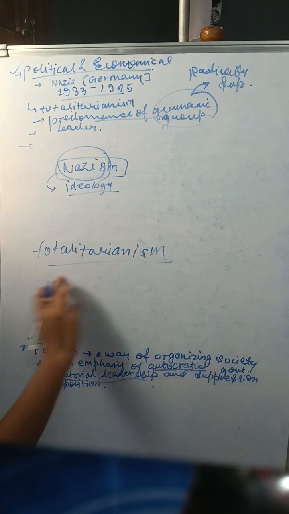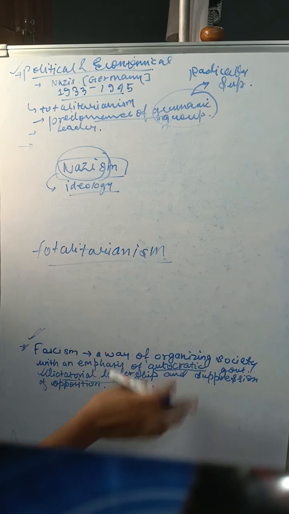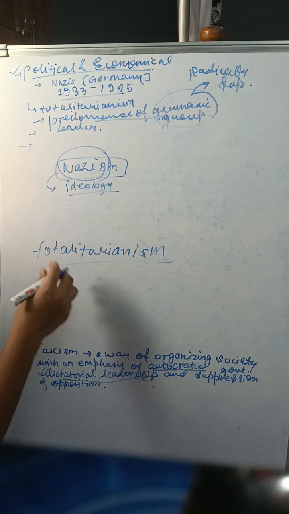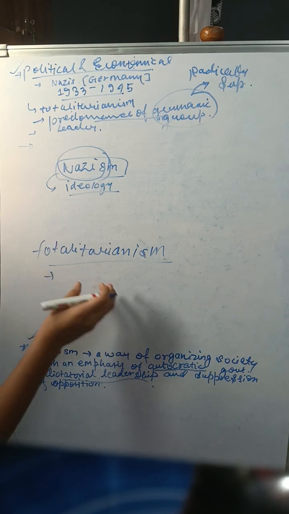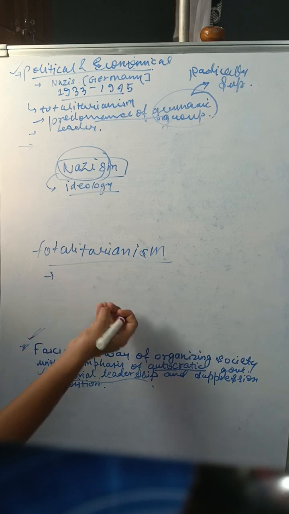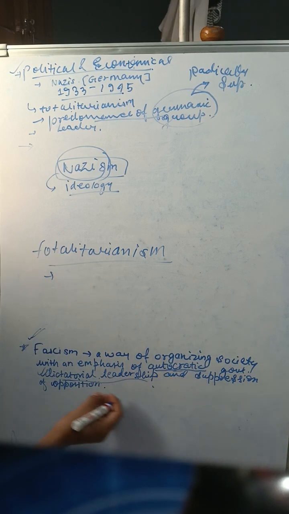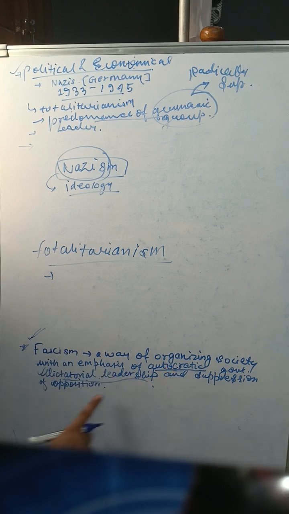We have also learned that this policy, which I have written on the board, totalitarianism, is used in this Nazism, or is included in Nazism. And what was that? It was a kind of centralized control over citizens by autocratic authority. Autocratic is a word. Here also it is written autocratic authority and dictatorial leadership. So it is also including autocratic leadership and suppression of opposition.